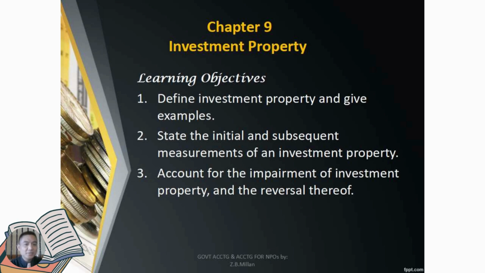And these are the different learning objectives. Number one, define investment property and give examples. Number two, state the initial and subsequent measurements of an investment property. Number three, account for the impairment of investment property and the reversal thereof.